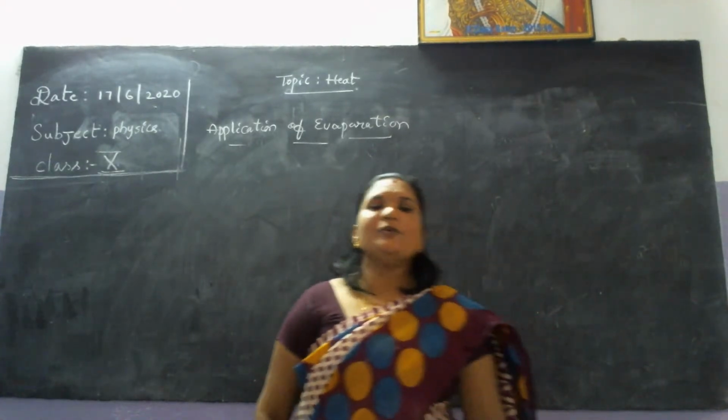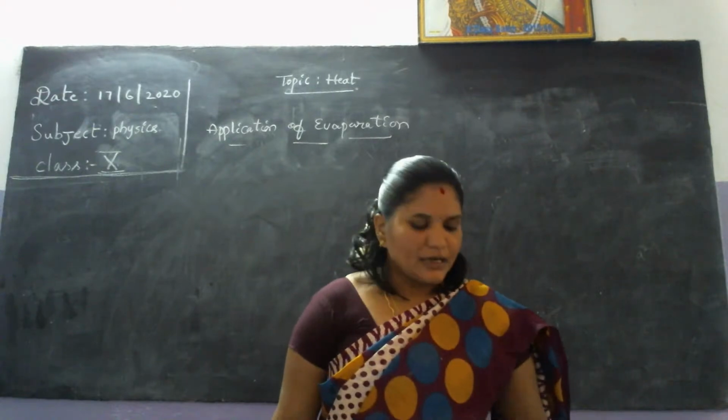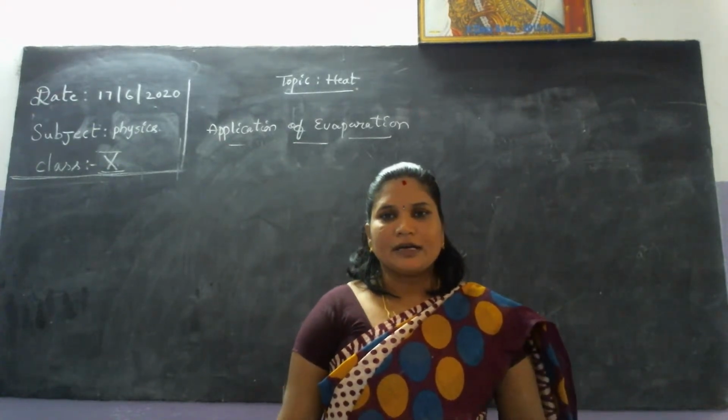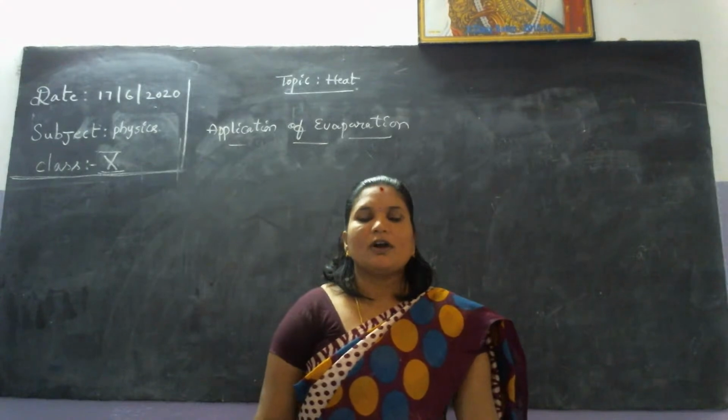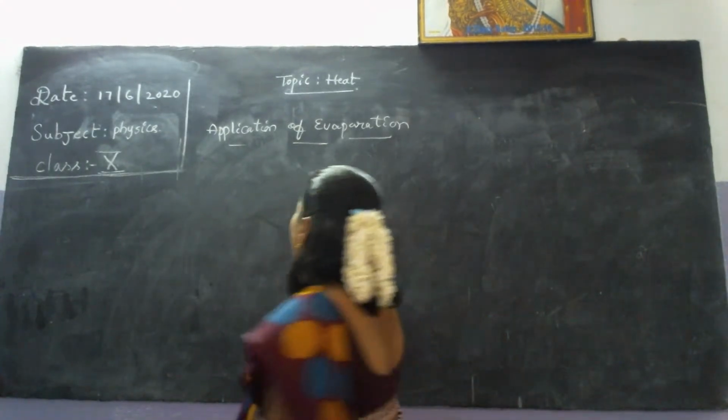Again, take a new pot. We can use it in summer season for drinking cold water. What will happen in the pot?